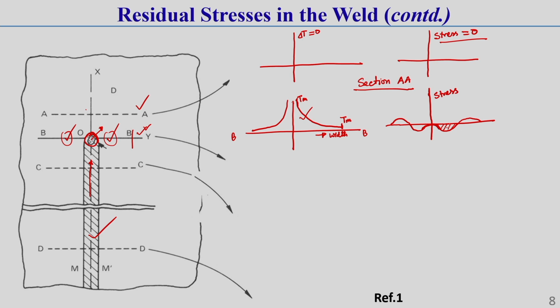Due to this, during heating, as this zone tries to expand but is restricted by the surrounding material, some compressive stress develops in that zone.